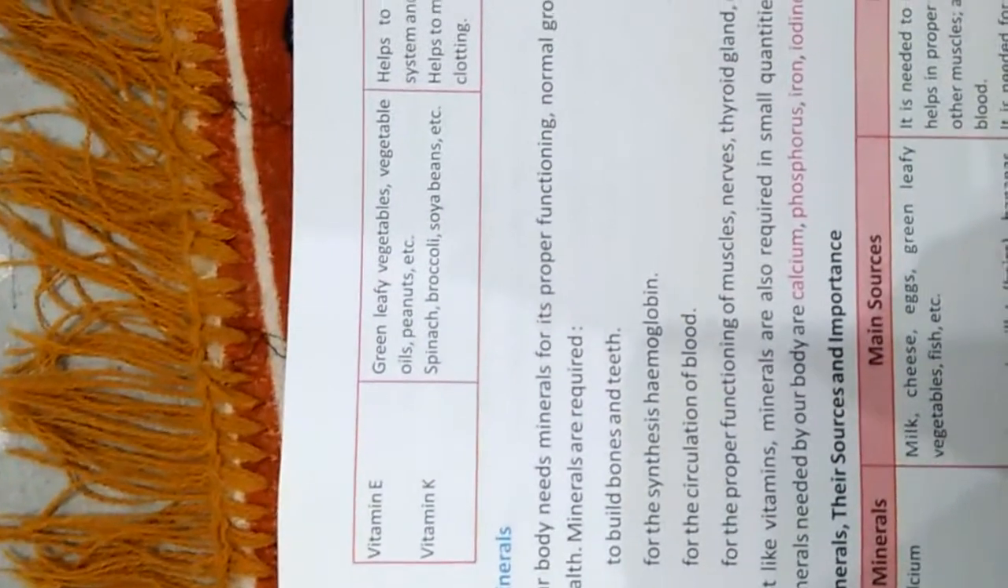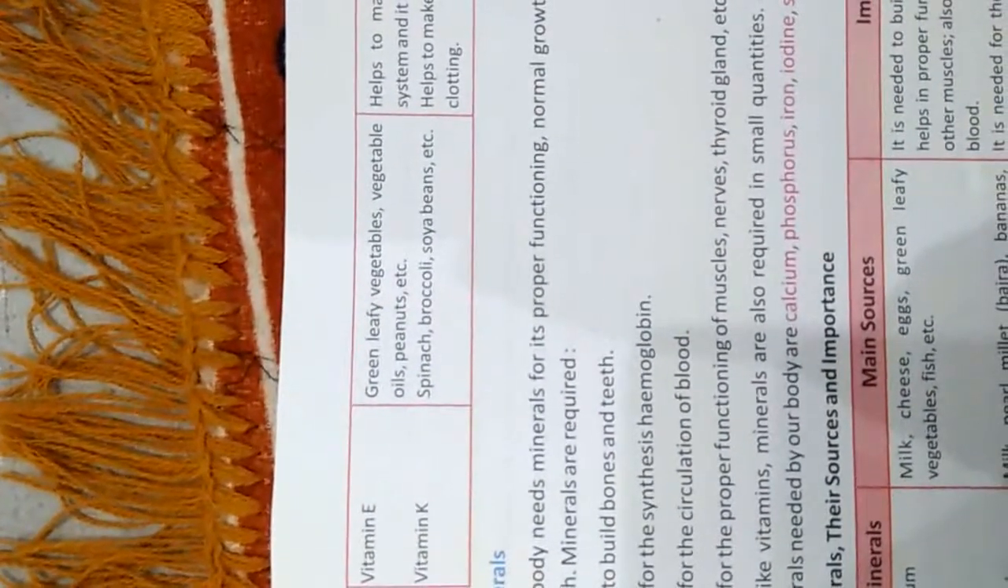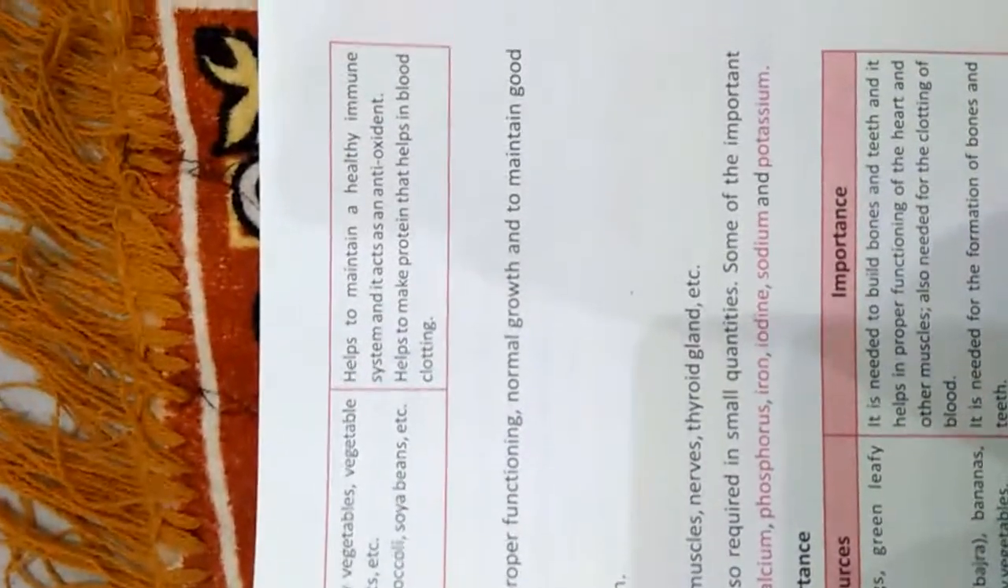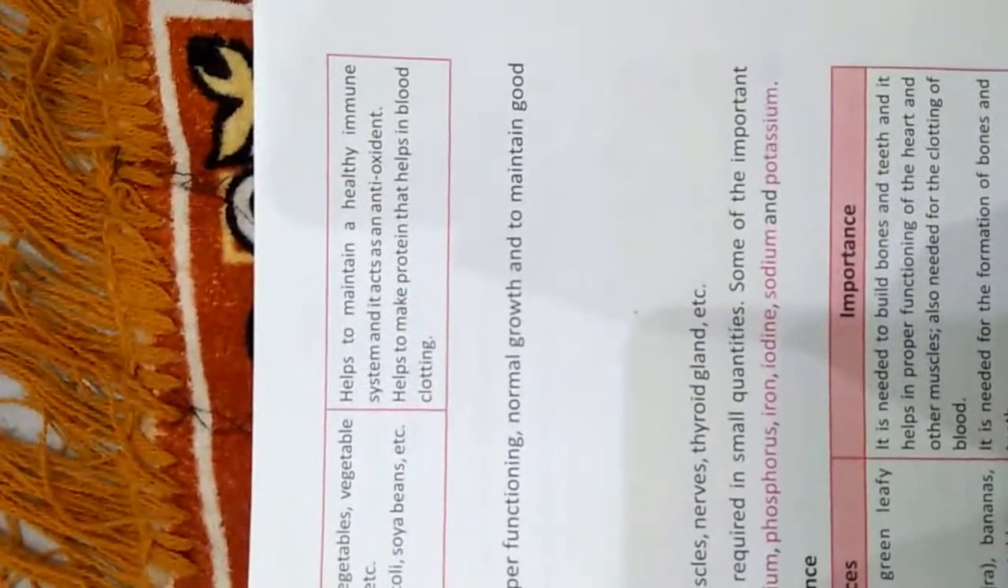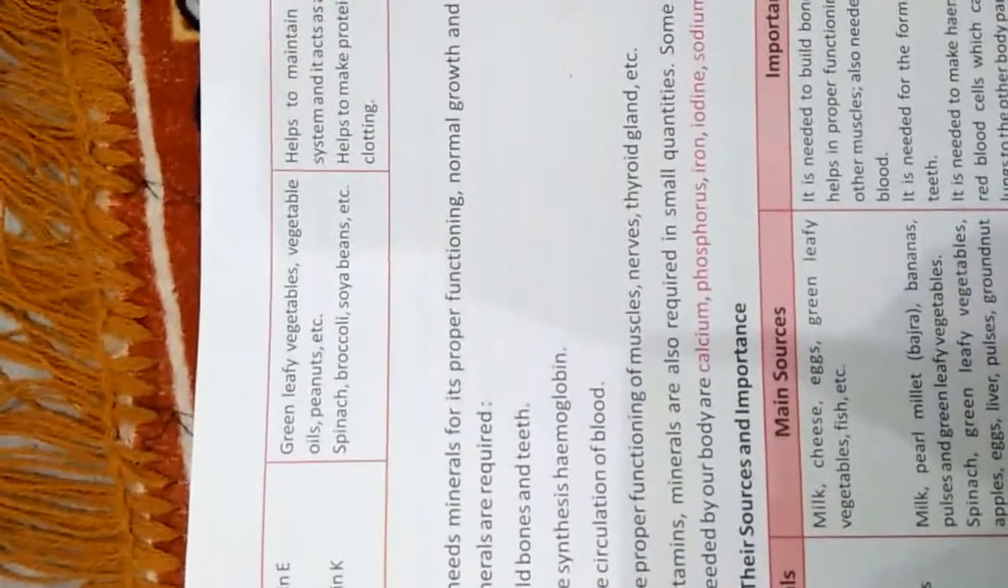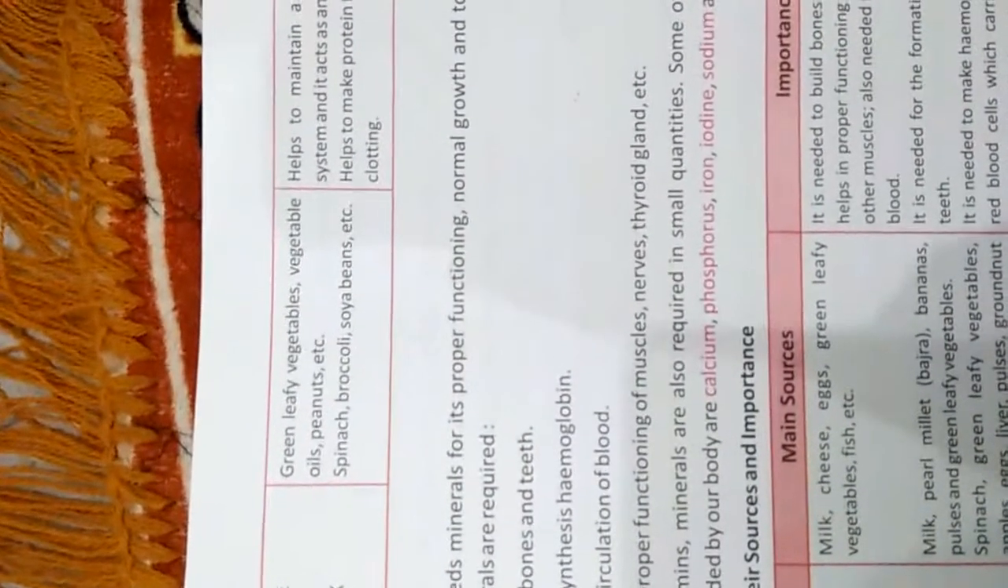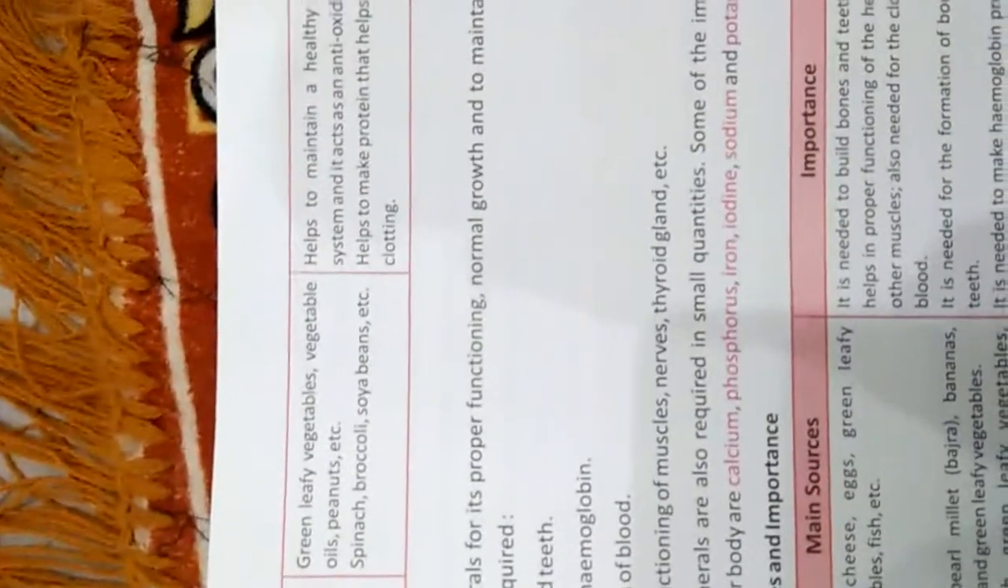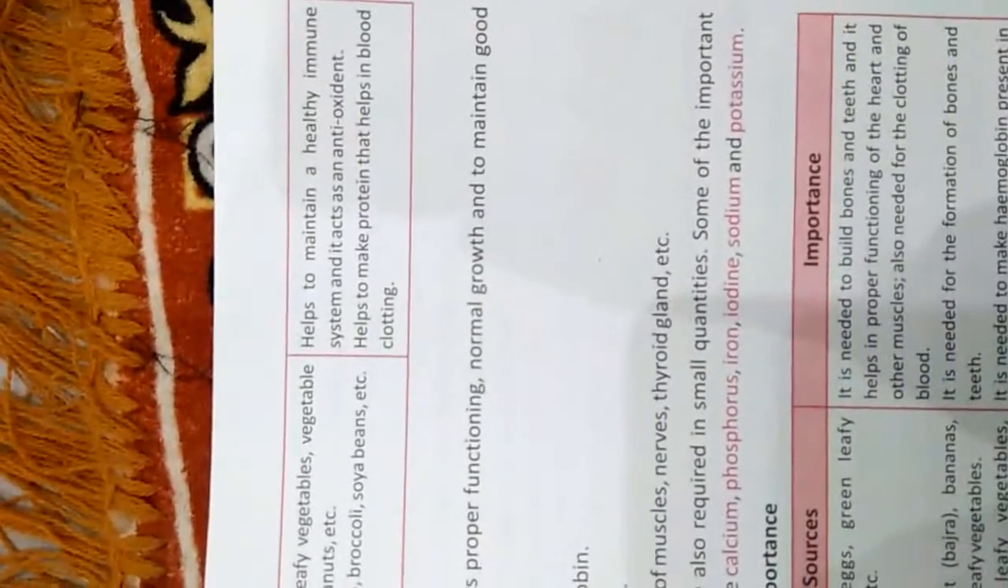Then the next vitamin is vitamin E, which we get from green leafy vegetables, oils and peanuts. These vitamins help to maintain a healthy immune system and act as an antioxidant. Then the next vitamin is vitamin K, which we get from spinach, broccoli and soybean, and it helps to make protein that helps in blood clotting.